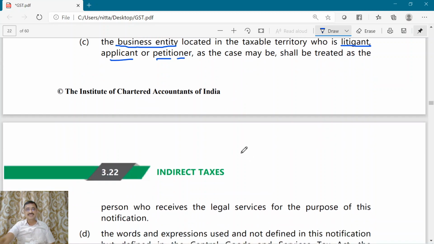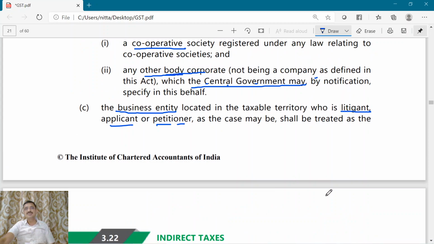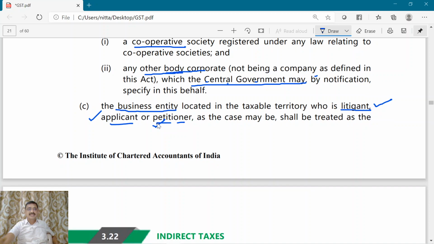Now that person who receives the legal service will be the recipient of service, and he shall be liable for payment of GST. So that business entity should be the litigant. It should be involved in the case, or it should be the applicant, or it should be the petitioner. Okay. Next.